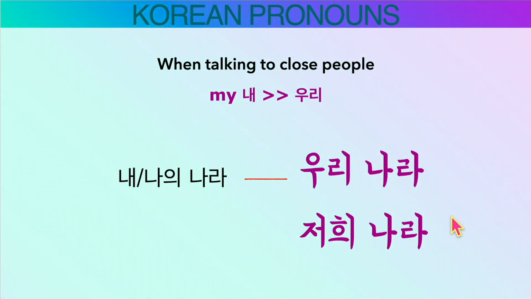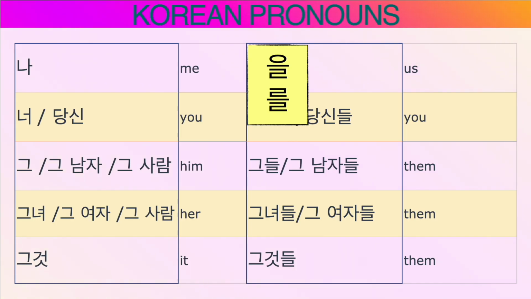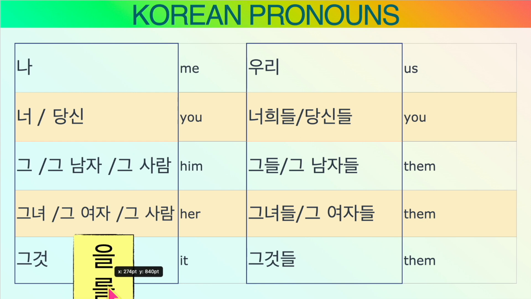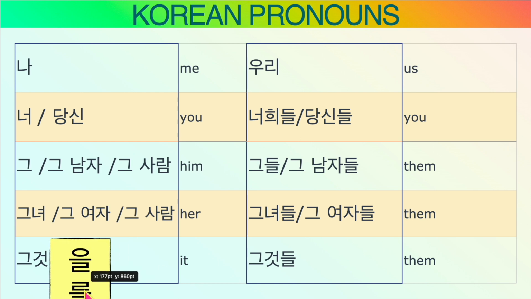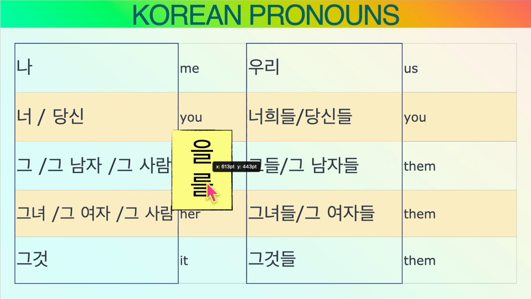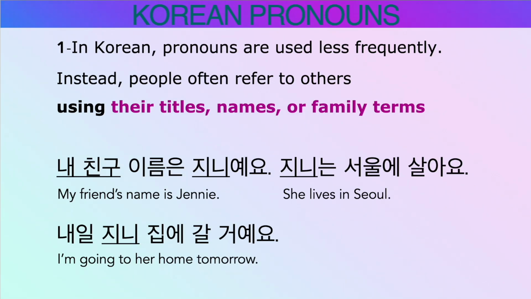Okay, the difference between them, 우리나라, when you talk to people with the same nationality, 우리나라, but when talking to people with different nationality, 저희 나라, because you want to be polite and modest. Now, objective particle. 을, me, 나를, because no final consonant. So, 를, 그것을, 그 여자를, 그 사람을, right?